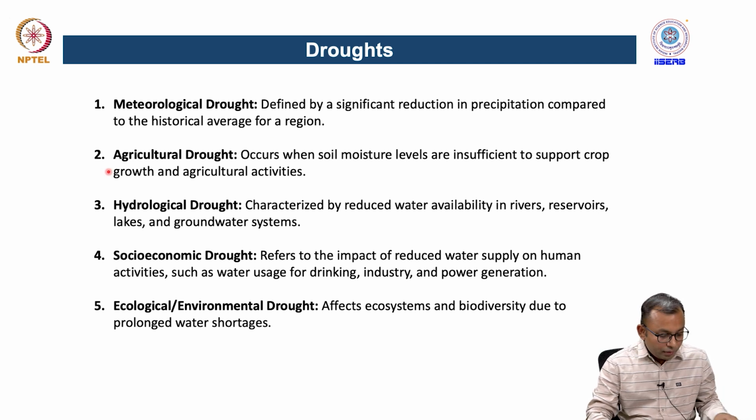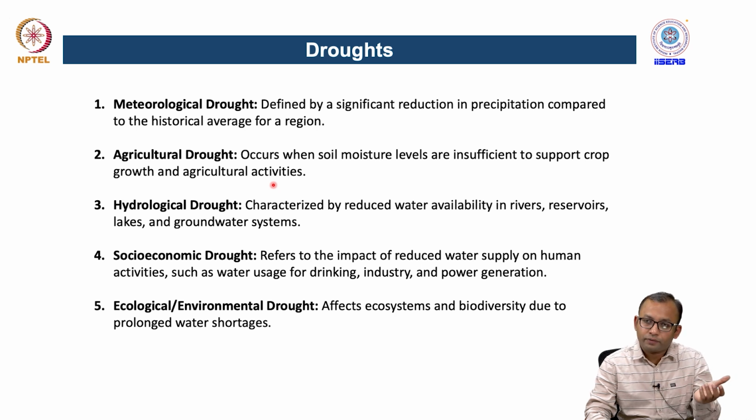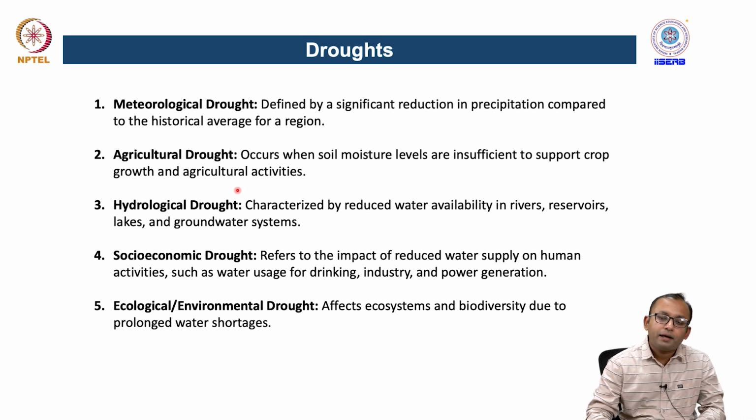There is another type of drought impact called agricultural drought, where the soil moisture levels are insufficient to support crop growth and agricultural activities. In that condition, the soil moisture is not at a sufficient level for the plants to extract water from the soil, and therefore that can impact the overall crop yield or biodiversity in certain regions. That is considered agricultural drought.